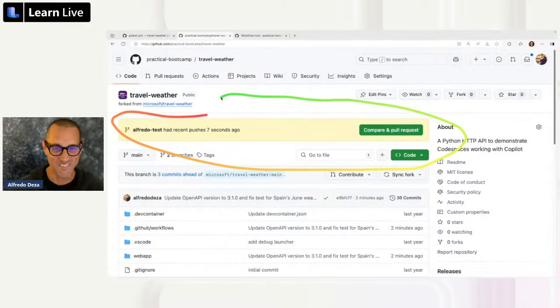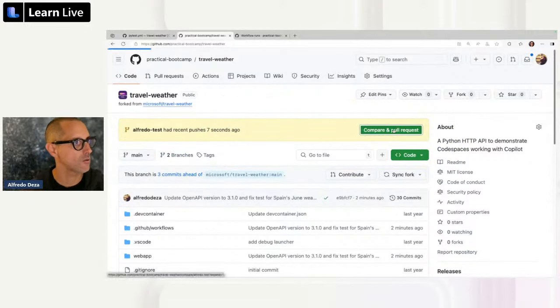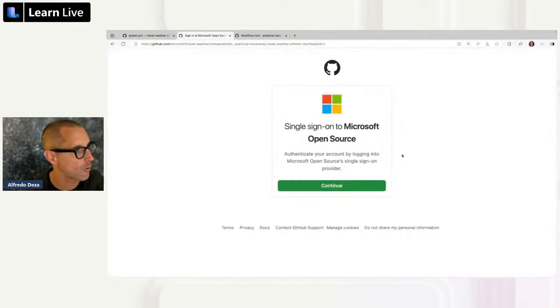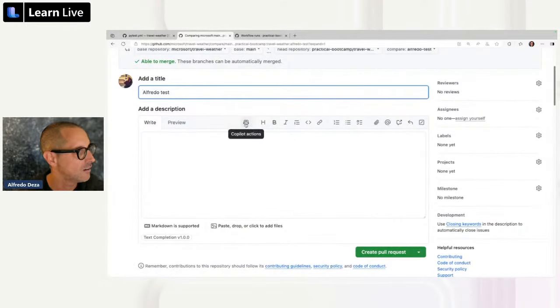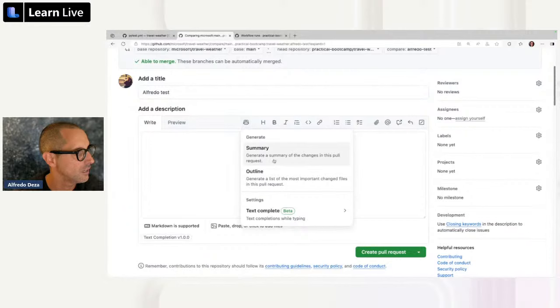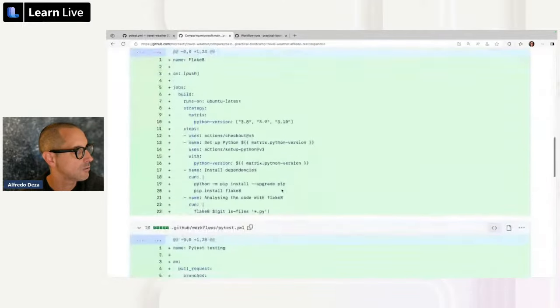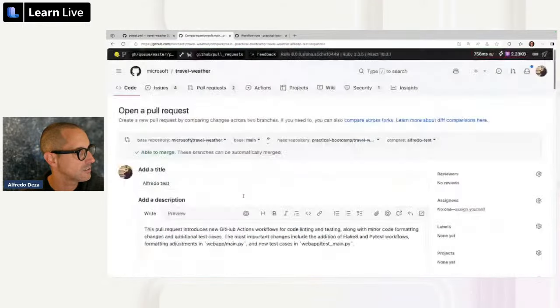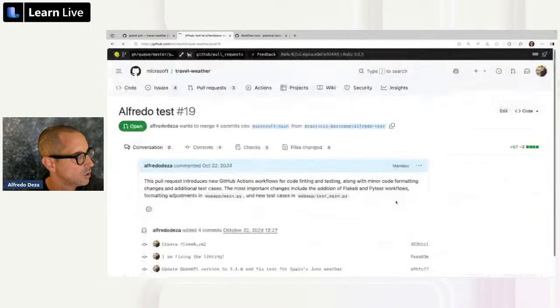All right, we're running out of time, so I'm trying to go super fast here. Alfredo Test has recent pushes, 7 seconds. Yes, I want to compare and pull requests. Oh my goodness. Almost there, almost there. I need to sign in to so many different things. Great, Alfredo Test. How about, yeah, summary, generate a summary for what I'm trying to do here. Let's see what I'm doing. Yeah, I'm adding certain things. That looks fine. And I'm going to create a pull request to the main branch.